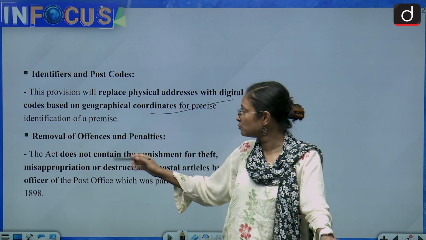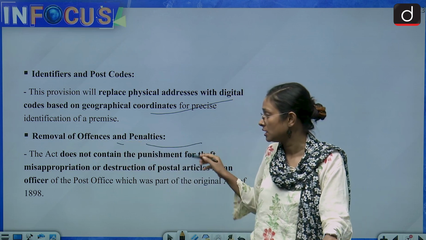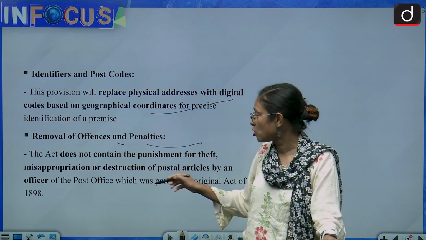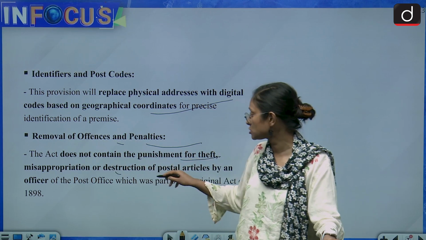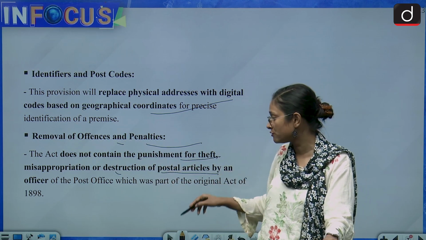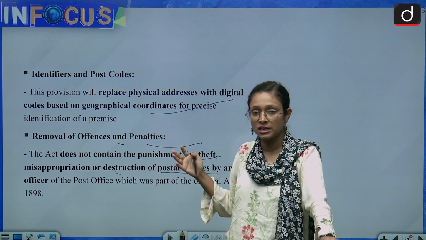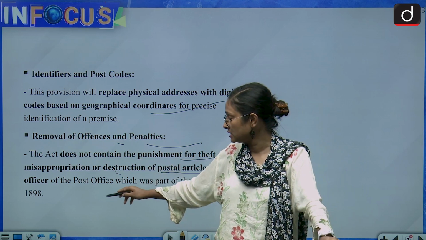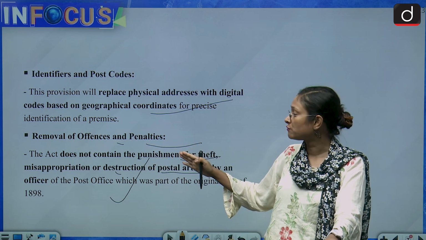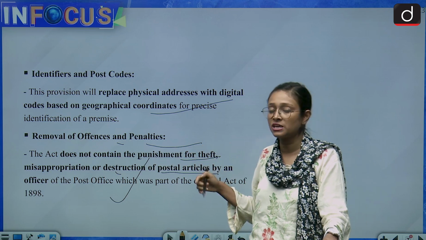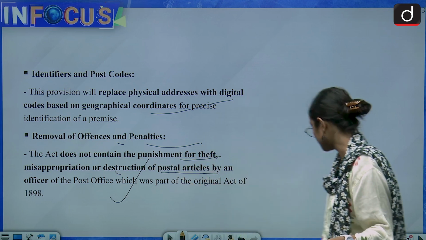Then we have the removal of offences and penalties. This act does not contain punishment for the theft, misappropriation or destruction of postal articles by an officer. Earlier it was there in the Post Office Act 1898. So this act removes the offences and penalties for anything done by any officer.